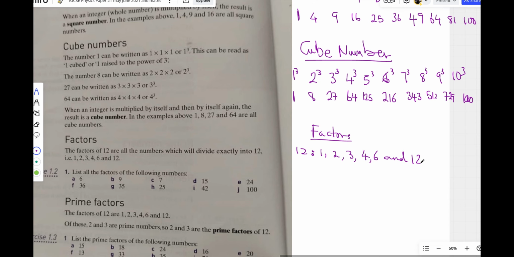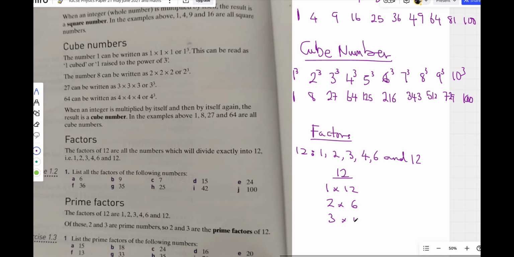All the numbers that can divide a particular number are called the factors of the number. Another way to list them is I write 12 like this, and then I begin to write 1 times 12 equals 12. 2 times 6 equals 12. 3 times 4 equals 12.